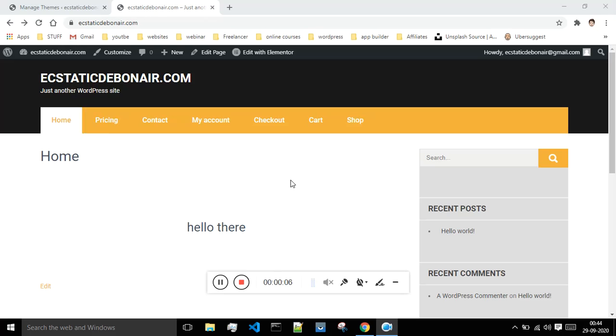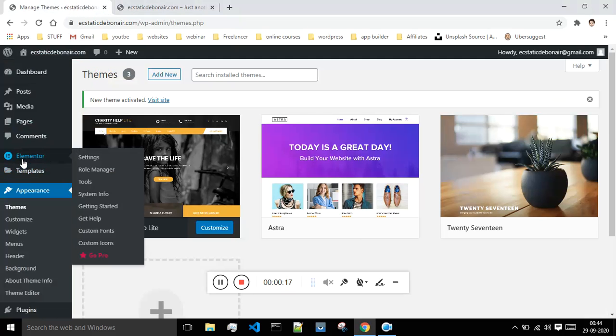So okay guys, in our previous class we have seen how to install the theme, and in today's class we will see how to customize this theme. In order to make your development process much easier and simpler, we will be making use of Elementor. Elementor is basically the plugin which is this one.